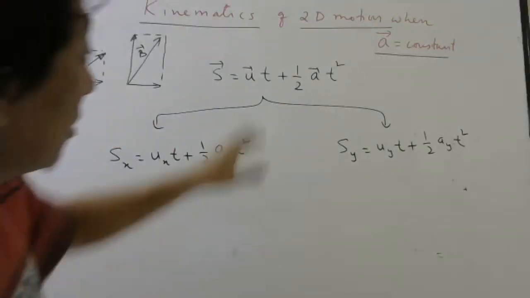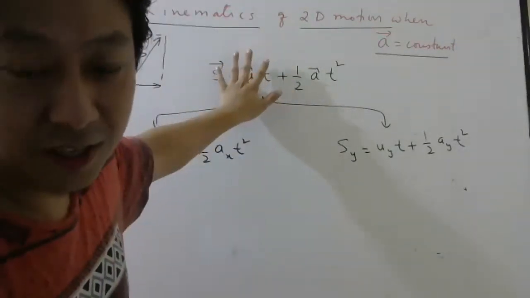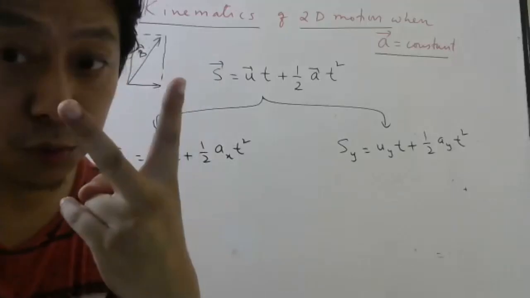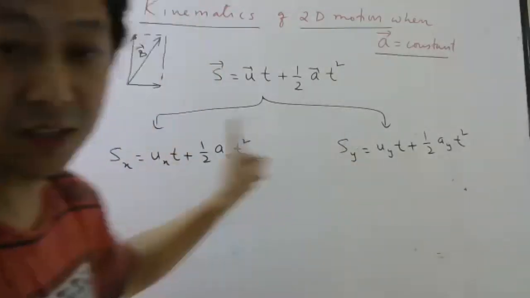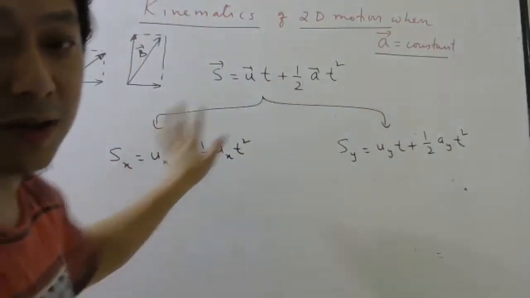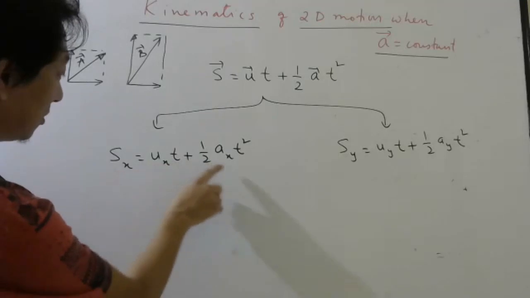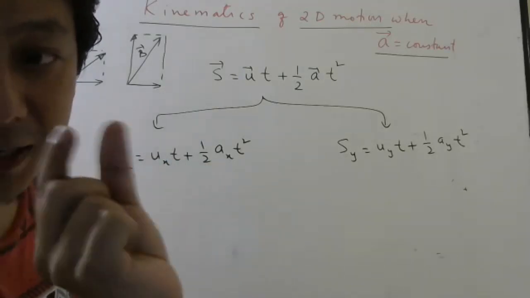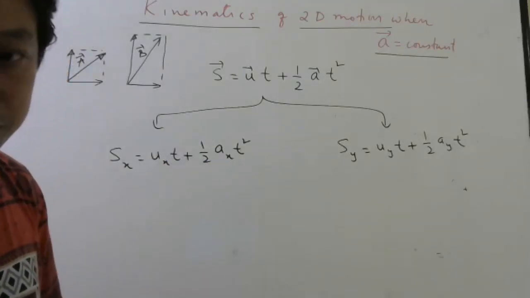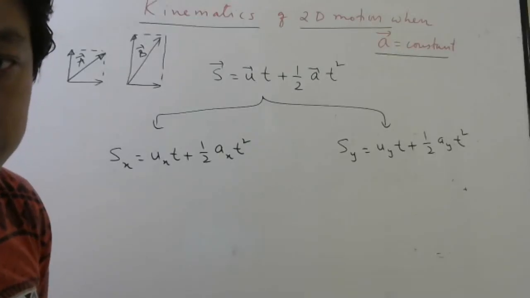Matlab, what we are doing? Two-dimensional motion we are breaking into two one-dimensional motions, one along x, one along y. Here we can put numbers because these are components, magnitudes of the components. Done, students?